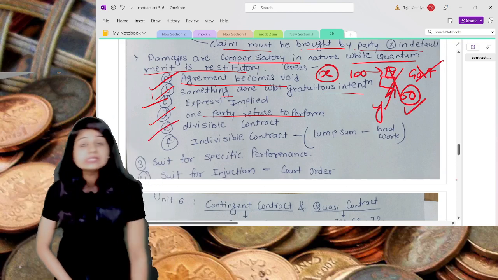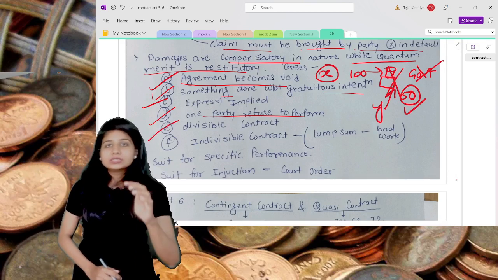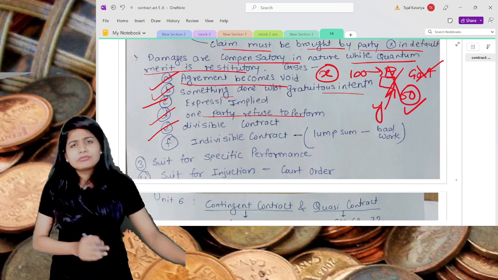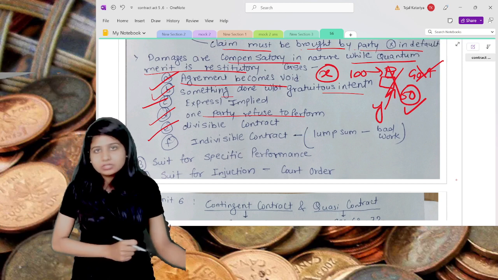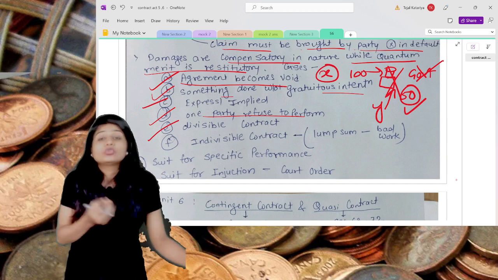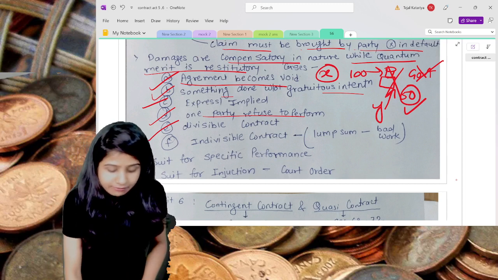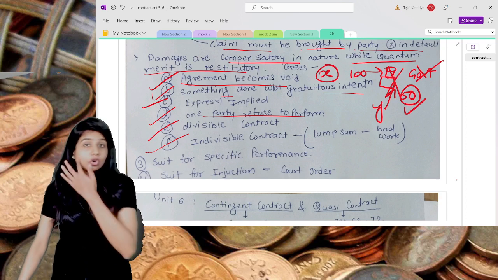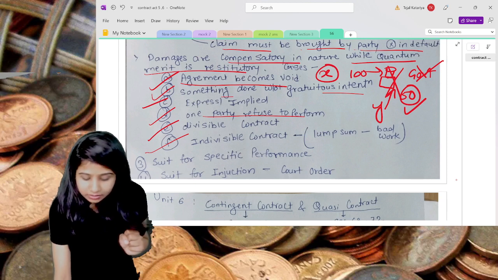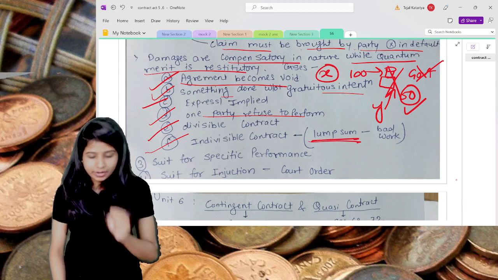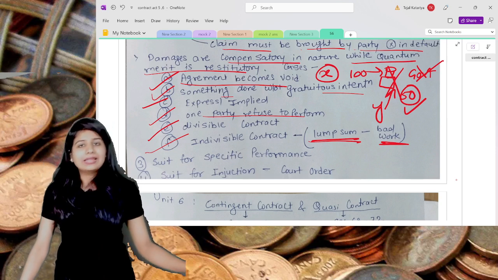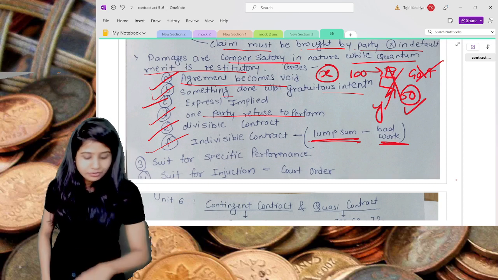The next is when the contract is divisible. That means you can divide the things, like 50 bottles, 100 bottles. So you can claim for 50 bottles, and not claim for the remaining 50 bottles which you haven't received yet. Whenever the contract is divisible, as much as you have earned, you are supposed to pay for it. But if the contract is indivisible in nature, then the lump sum amount you have decided, or your contract value minus the bad work or the work which is still pending, that much amount you are supposed to pay.